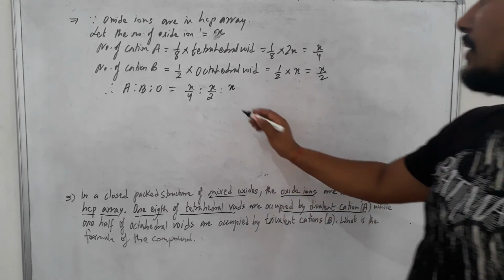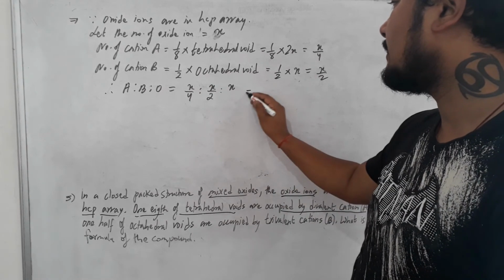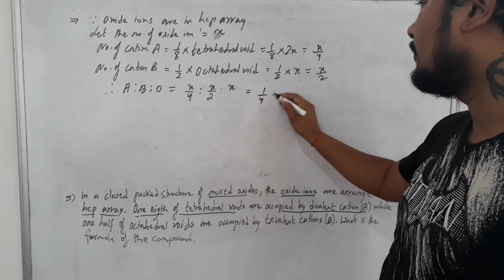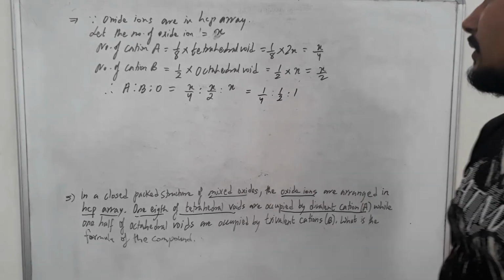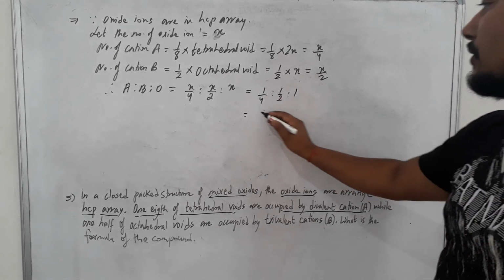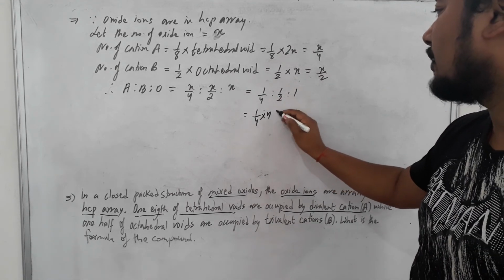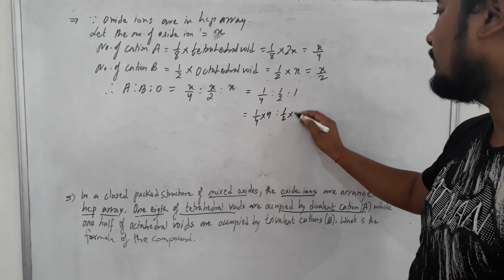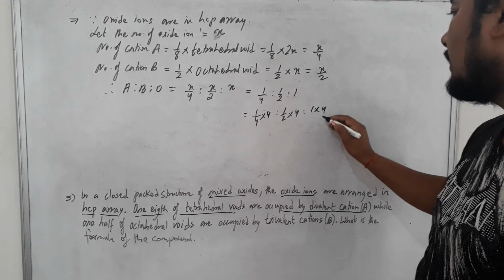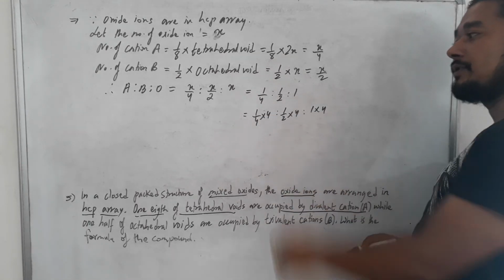So if you solve this, you can cancel this x. As you cancel x, what you get here is 1 upon 4 is to half is to 1. Now take the LCM, which is 4. Right now it is in fractions.